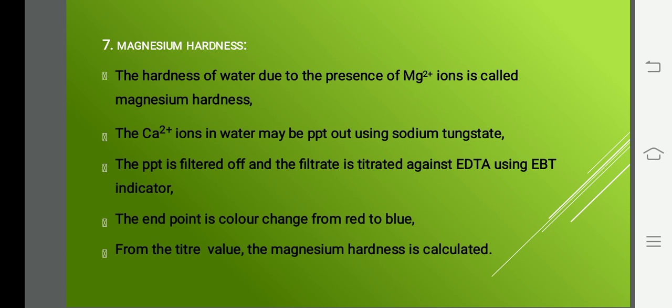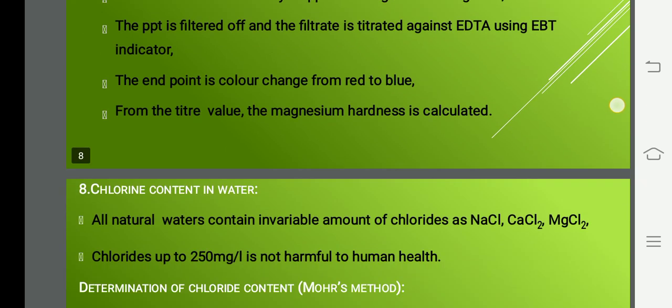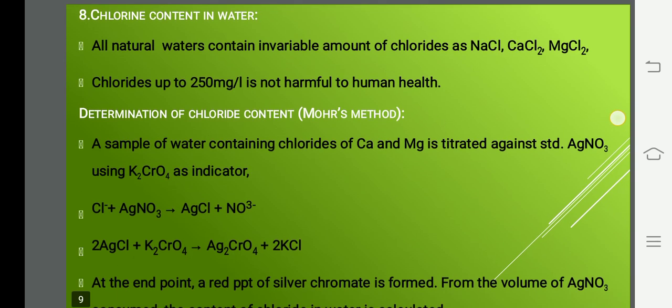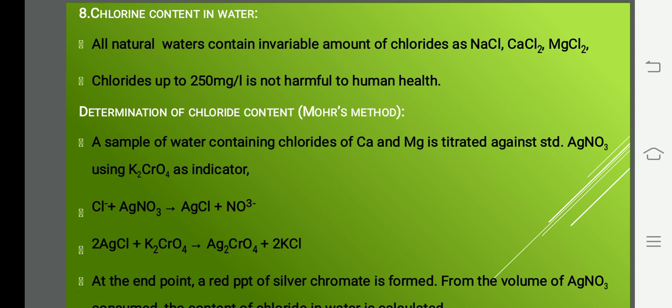Is it clear? Now we are going to see chloride content in water. So I think you are clear with the hardness. We have seen temporary hardness, permanent hardness, total hardness, then calcium hardness followed by magnesium hardness. Now only two things remain: one is chloride content in water, another is fluoride content in water. First we can see chloride content in water.